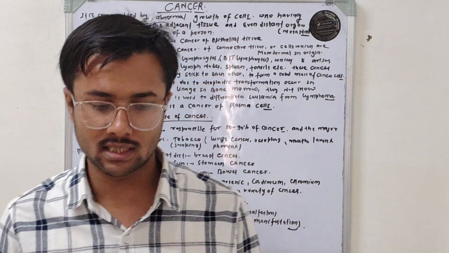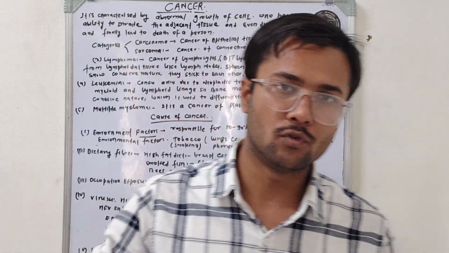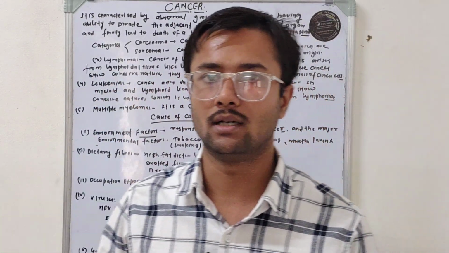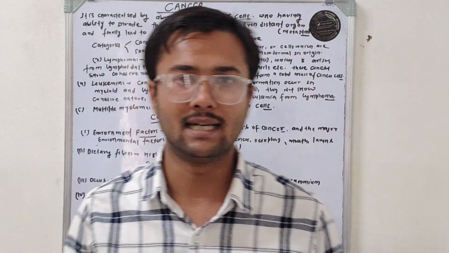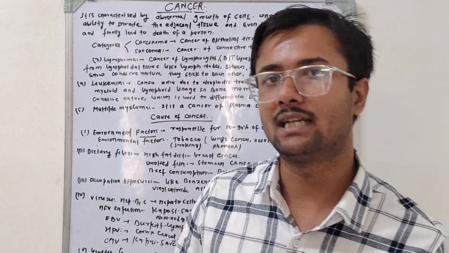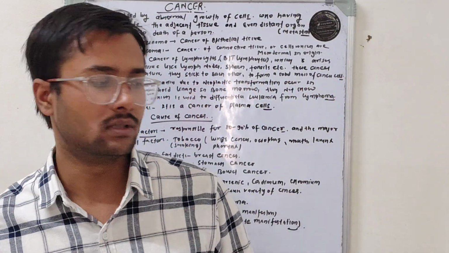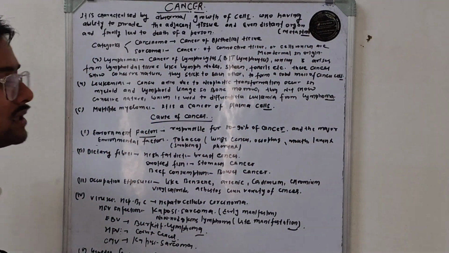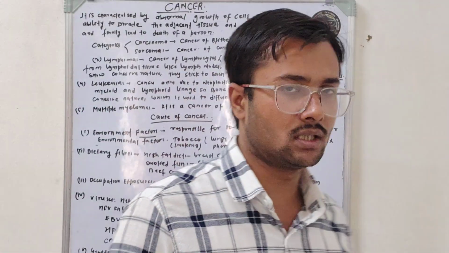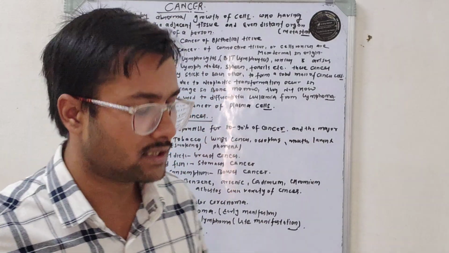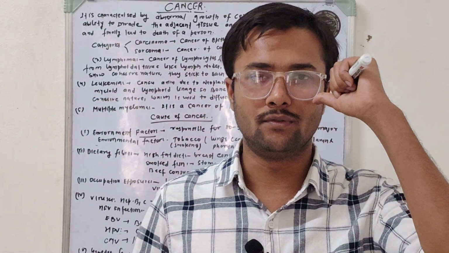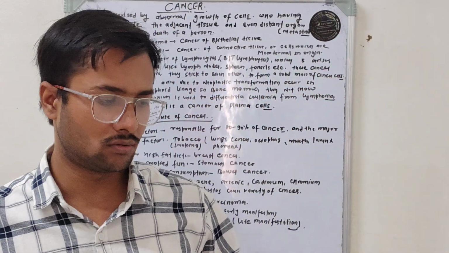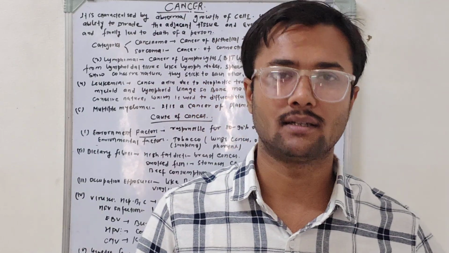I mean they start moving from one place to another place, or we can say they start changing their location. So this condition is called metastasis. Metastasis is one of the characteristic features of cancer.